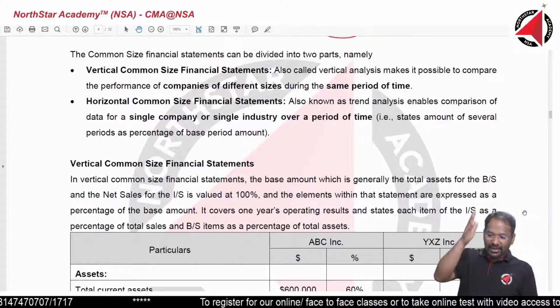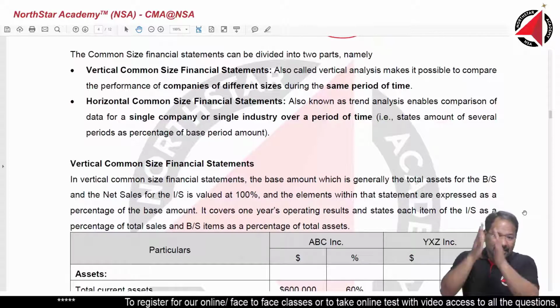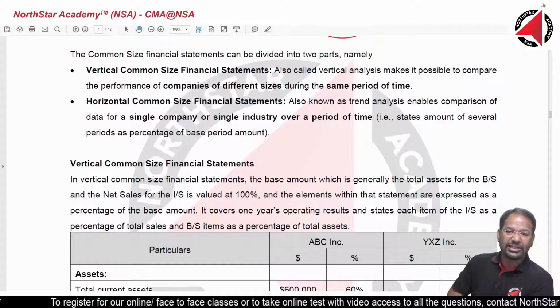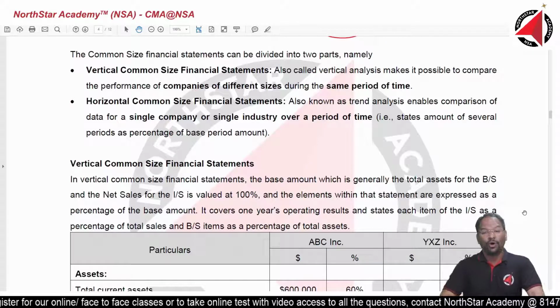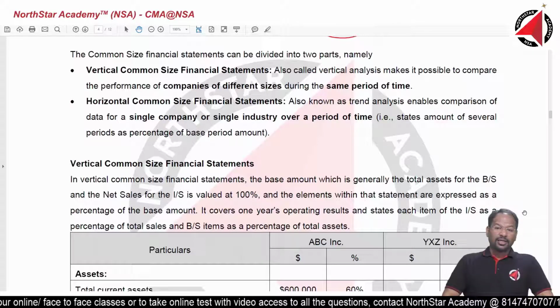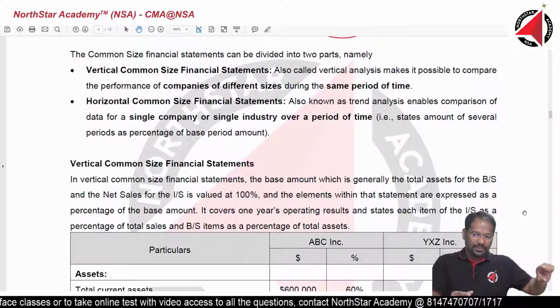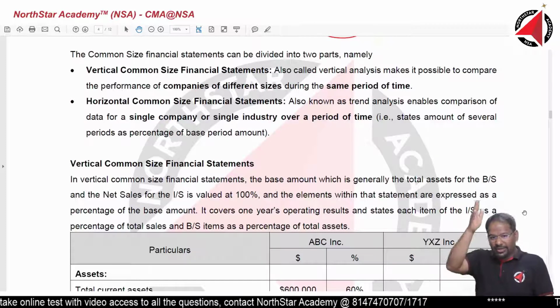So in the vertical financial statement, in the income statement one base we take, and in the balance sheet one base we take. That's all, and we prepare entirely vertically. In horizontal financial statement, the earliest year is taken as the base year and we go this way. In horizontal we go this way, in vertical we go this way.